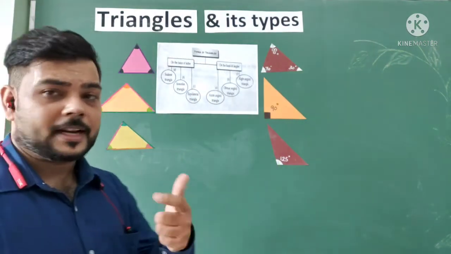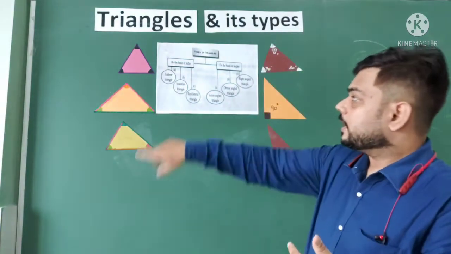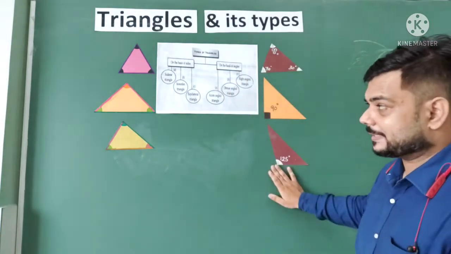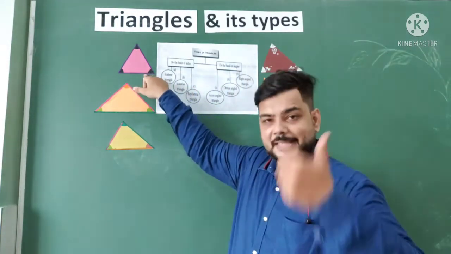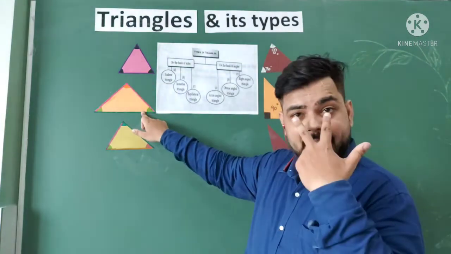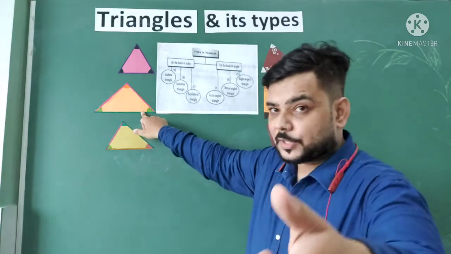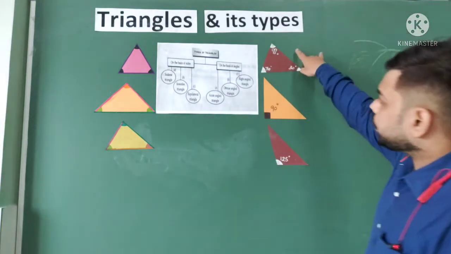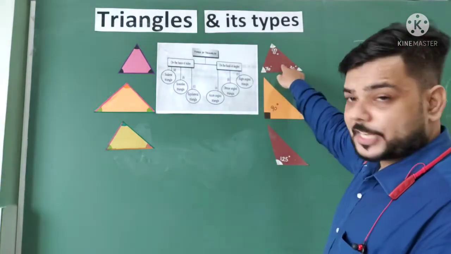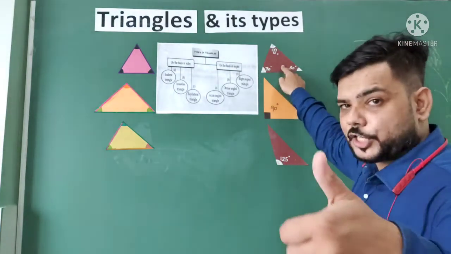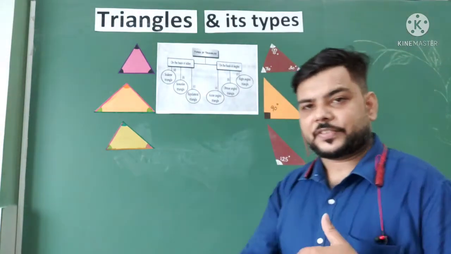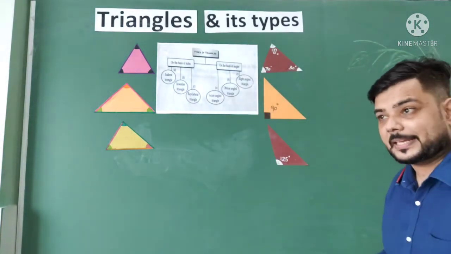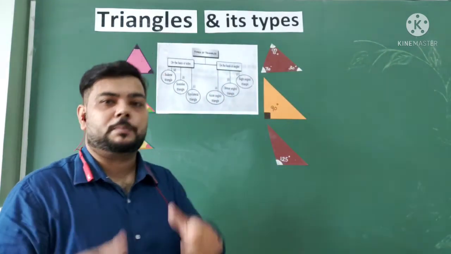So now we have learned. Let me do one more recalling with you: triangles with the help of the sides and triangles with the help of the angles. With the help of the sides we have equilateral, all sides equal. Isosceles, two I's, so isosceles means two sides are equal. Scalene, all sides are different. Now talking about the basis of angle. We have the acute angle triangle, which means all angles must be acute. Second, the right angle triangle, which means one angle must be a right angle, 90 degrees. And the third, the obtuse angle triangle, which means one angle must be an obtuse angle.